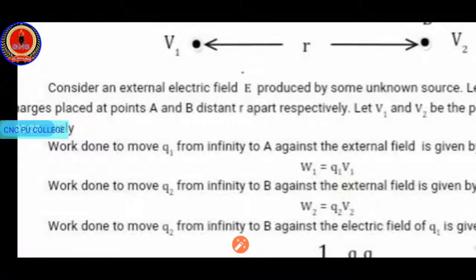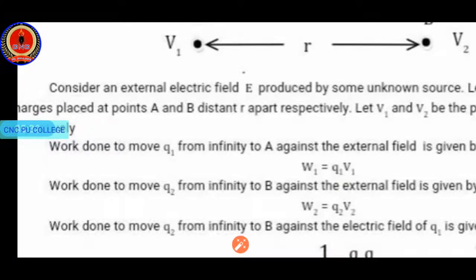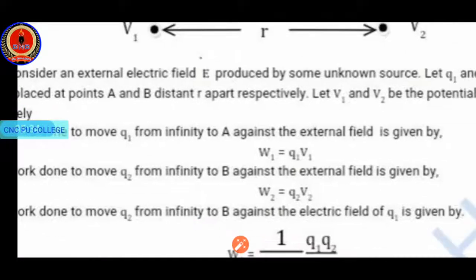Now the work done to move the second charge Q2 from infinity to B against the external field is given by W2. Work done to bring the second charge against the external electric field, that is W2, is equal to charge into potential difference. So Q2 into potential at B minus V infinity, which will be 0, and the potential at B is V2. So we are simply writing W2 is equal to Q2 V2.